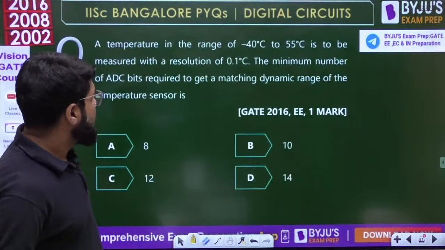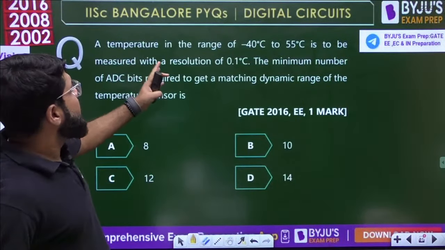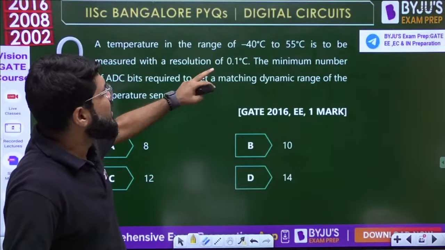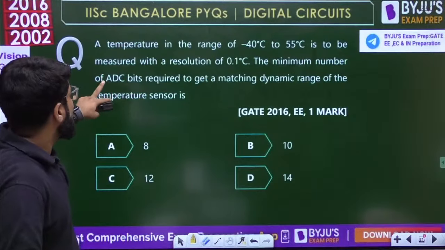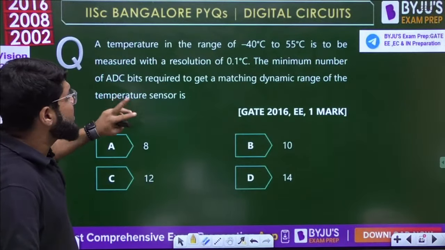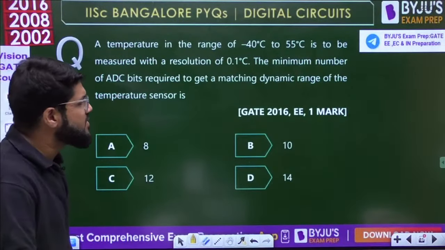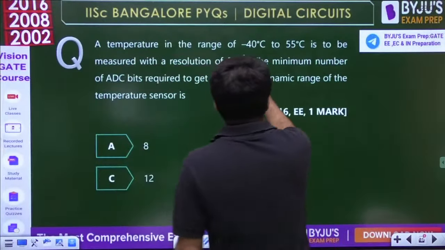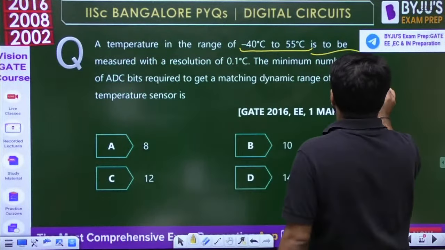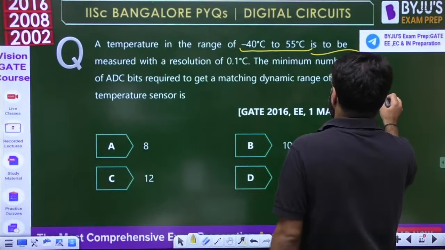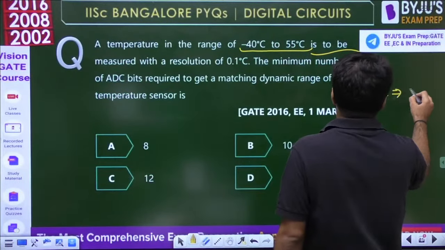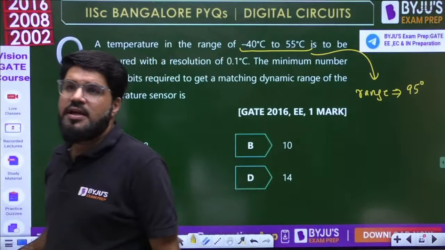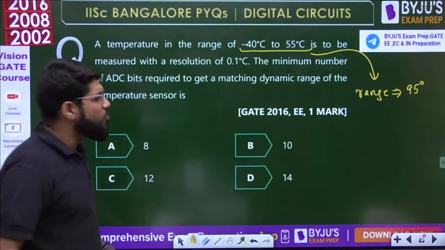Next one. A temperature in the range of -40 to 55 degrees is to be measured with a resolution of 0.1 degree Celsius. What is the minimum number of ADC bits required to get a matching dynamic range of the temperature sensor? 2016 EE, 1-mark question. So what is the total range? -40 to 55, so the total range is 95 degrees Celsius, and it is to be measured with a resolution of 0.1.